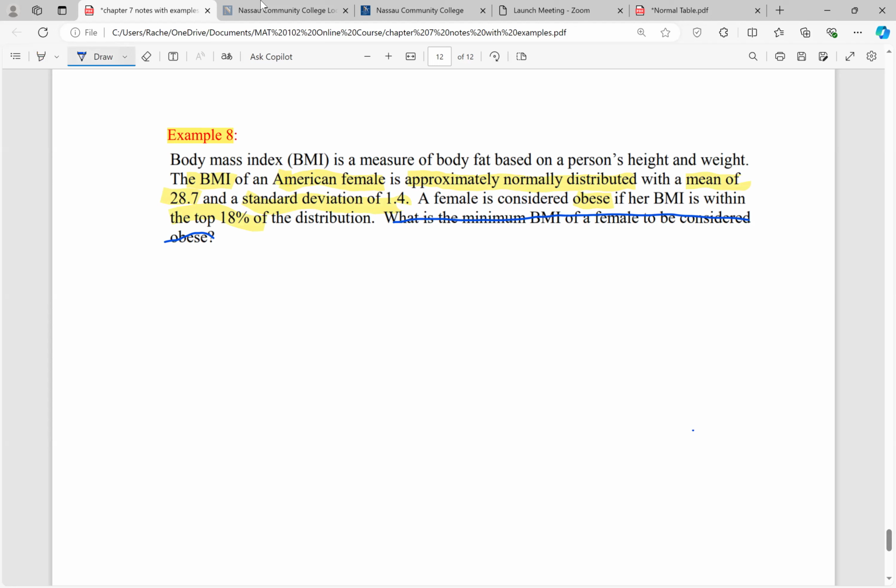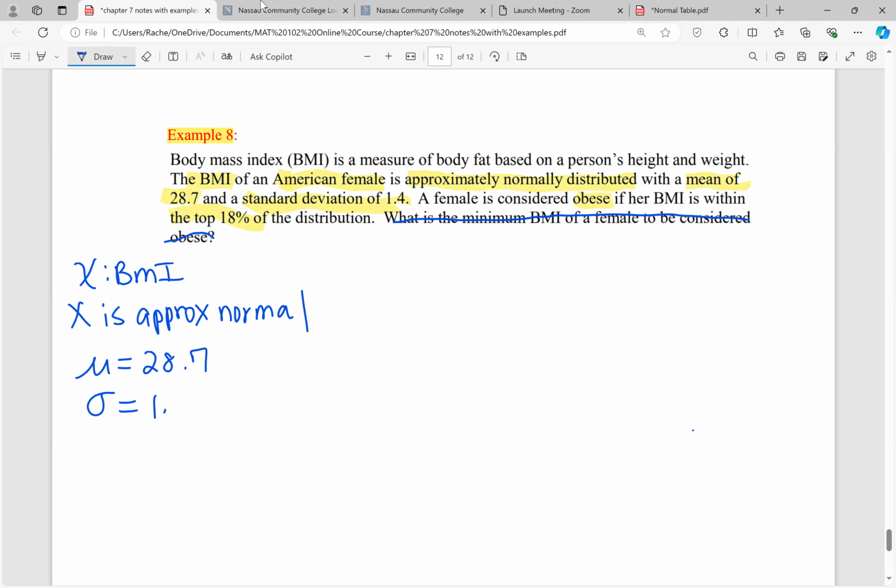So do what we've normally been doing in all these other questions. Identify the variable of interest. So X is BMI, or body mass index. BMI is approximately normal. So we're picturing that bell-shaped curve. There's a mean, or mu, of 28.7 and a standard deviation, or sigma, of 1.4.